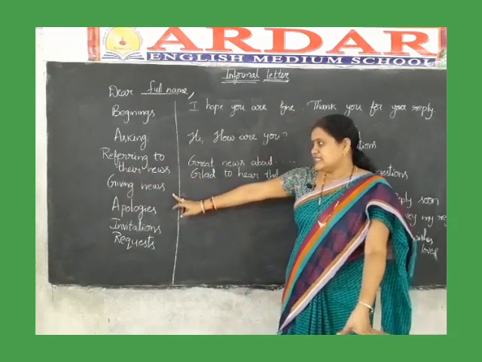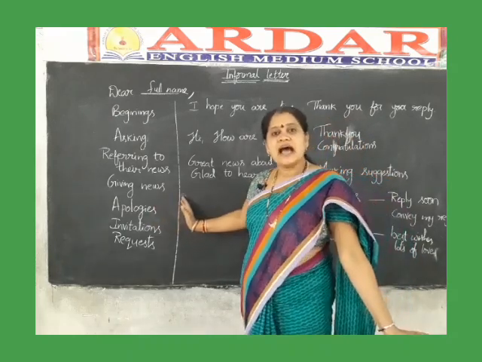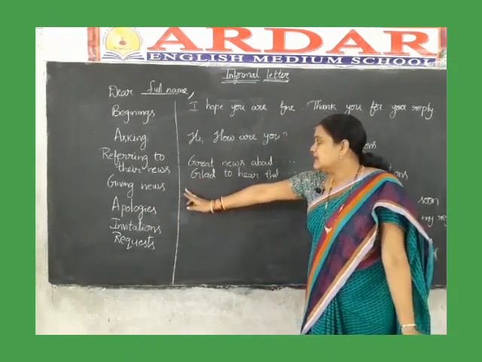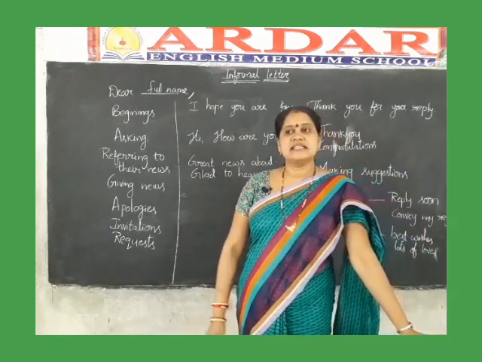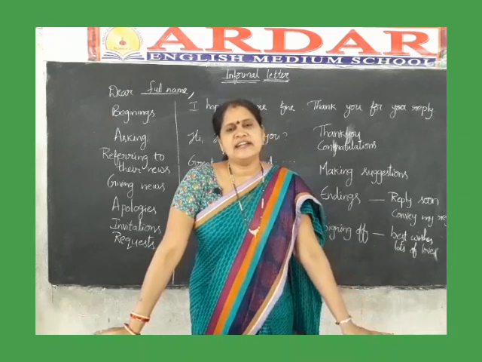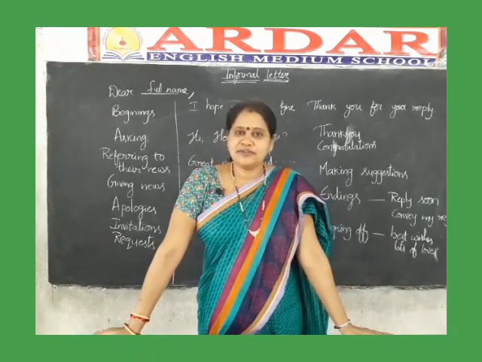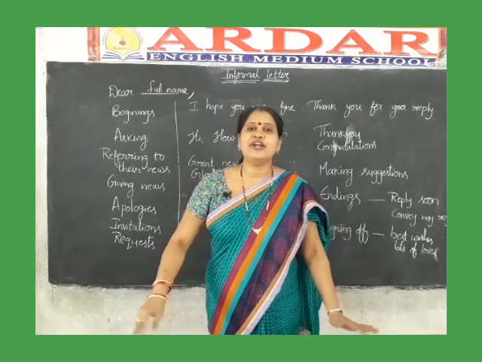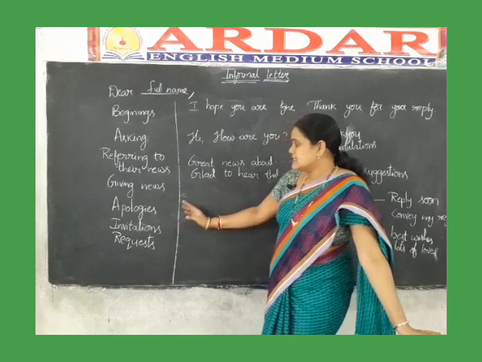And next one is giving news. From our side, if any news is there, you can write the news about us. Next one is apologies. In apologies, you can write, I forgot to send the birthday wish on your birthday, or I forgot to write a reply to your letter. Like these sentences you can write.